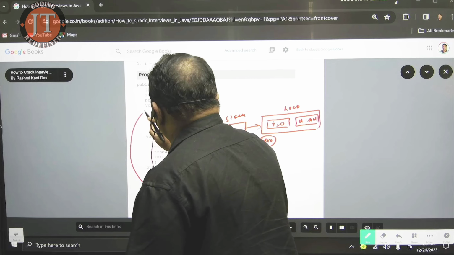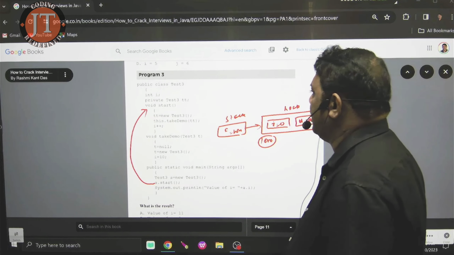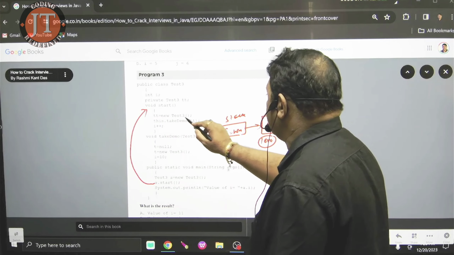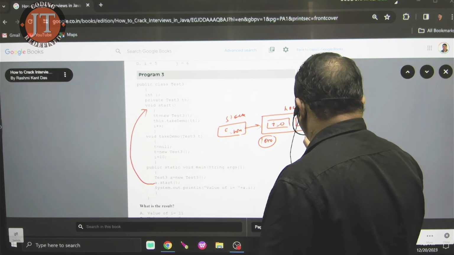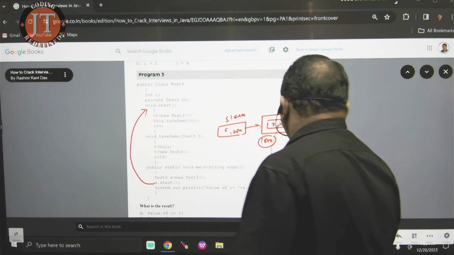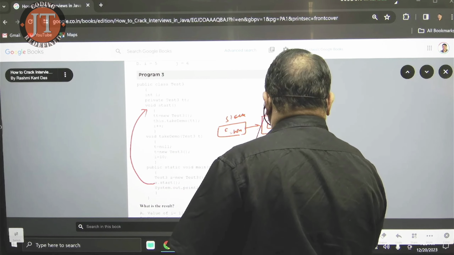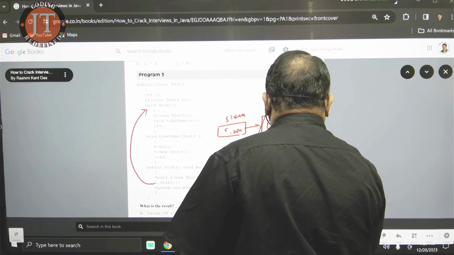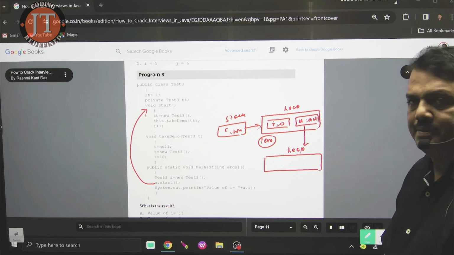Here you see, I call this method. When I call this method, what does it write here? TT is equal to new test3. TT points to a new object. When it points to the new object, another object is constructed. A reference must hold the base address of another object.